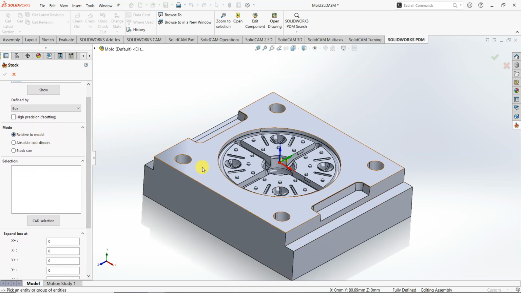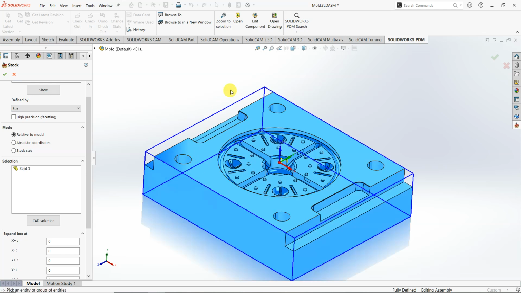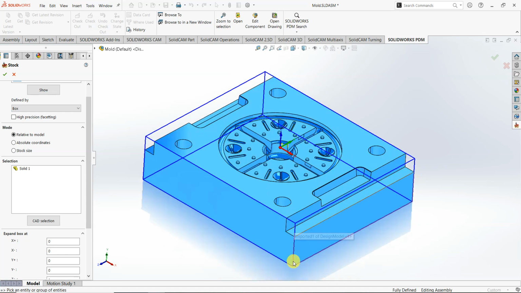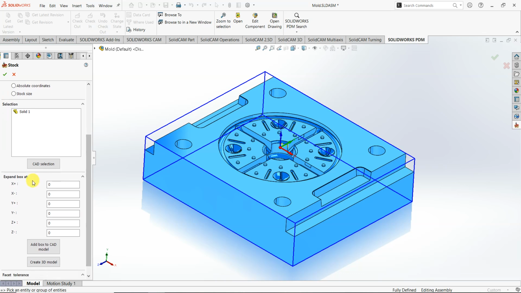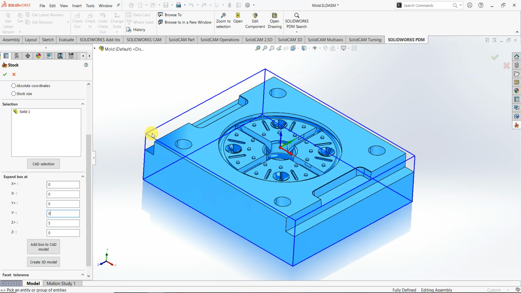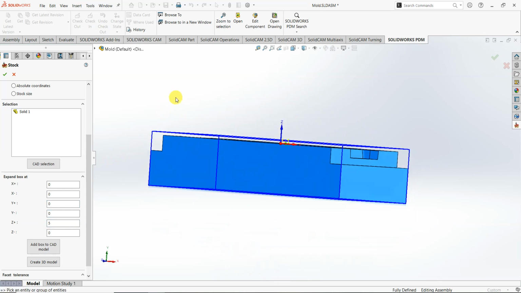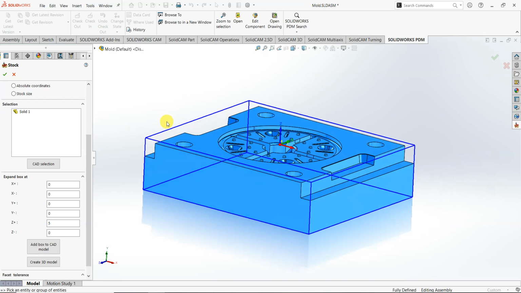So here, by selecting the model, these green lines are gonna emerge, that are the definition of the box, that is the rough stock here. And here we can expand it to the amount that we want. For example, we can put 5 millimeter extra material at top that have to be machined at first.